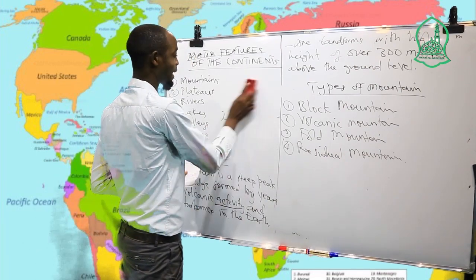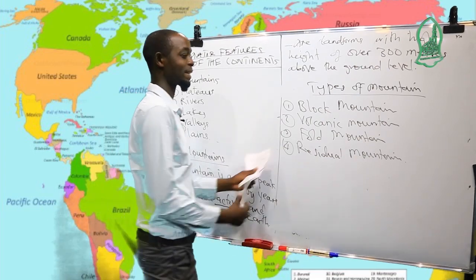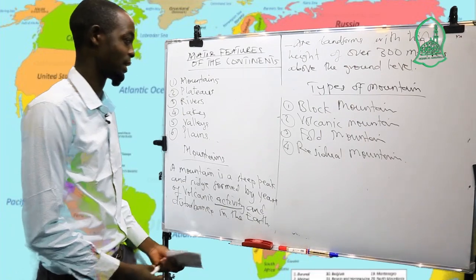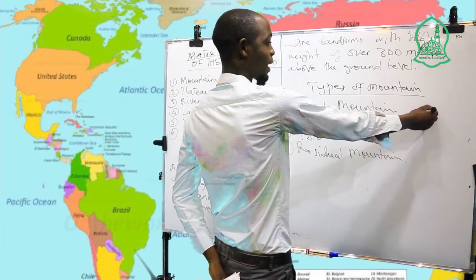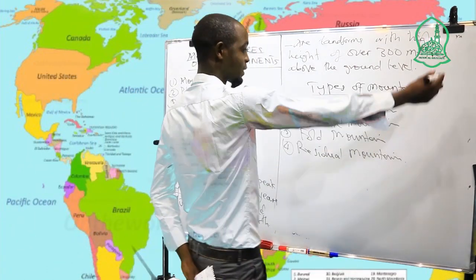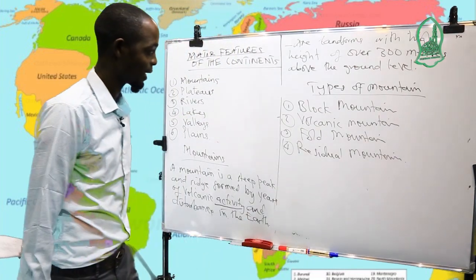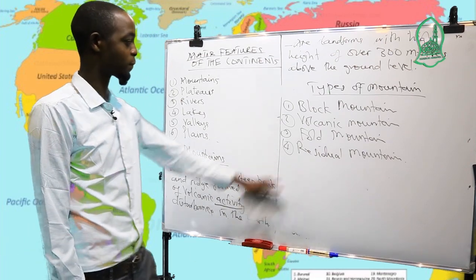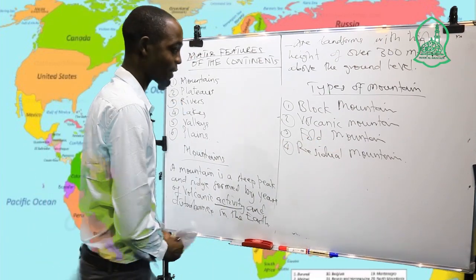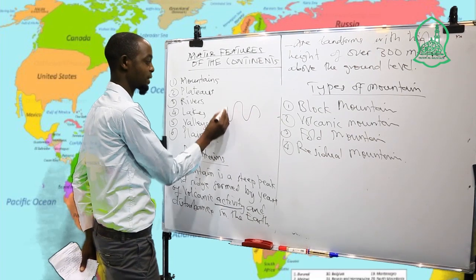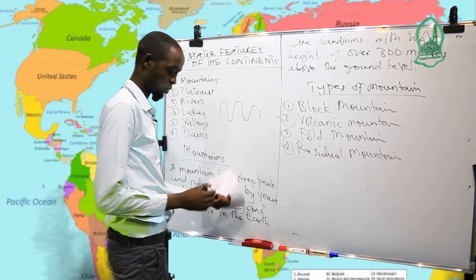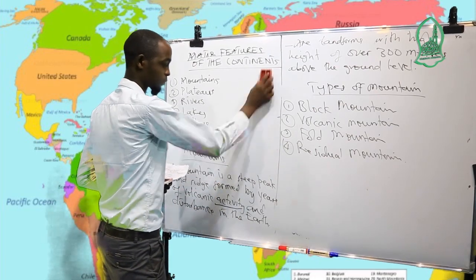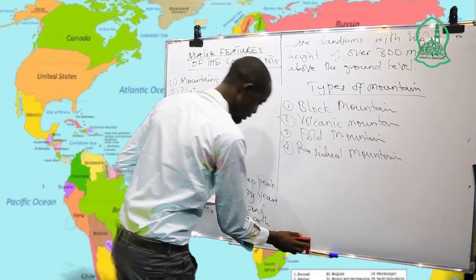And volcanic mountains are mountains formed due to volcanic activities. Here we have types of volcanoes: dormant, active and extinct volcanic mountains. Also we have fold mountains that are shaped like this, as we saw here. And also we have residual mountains.